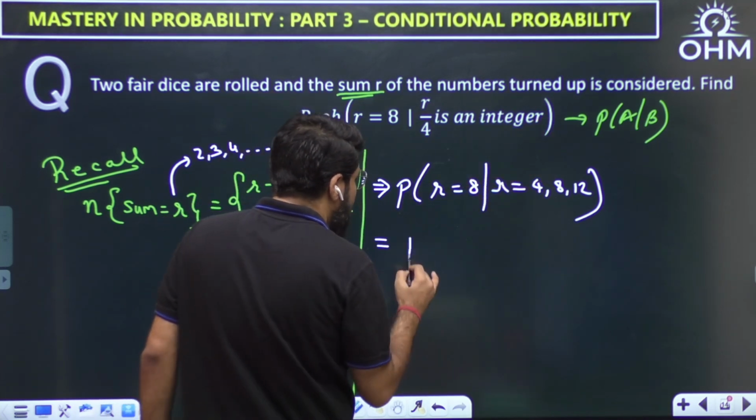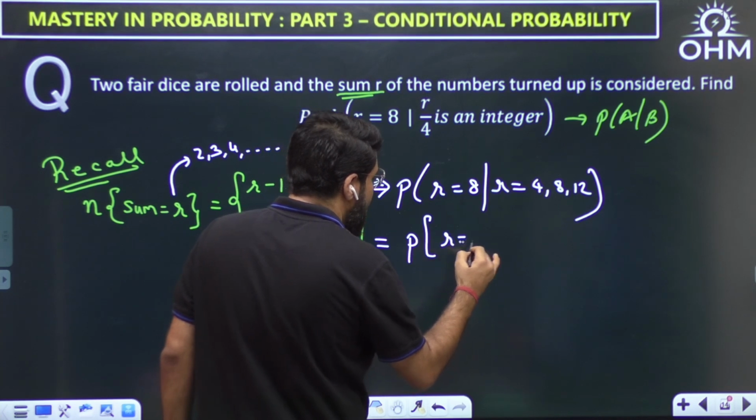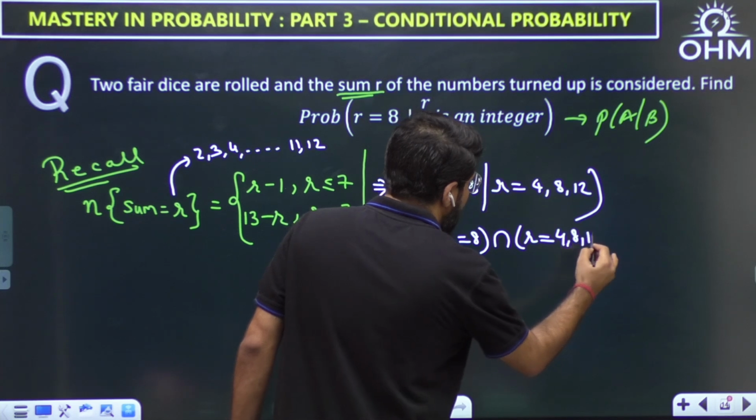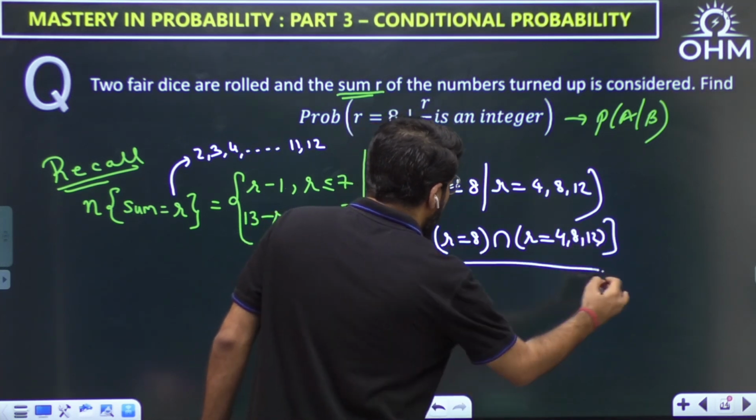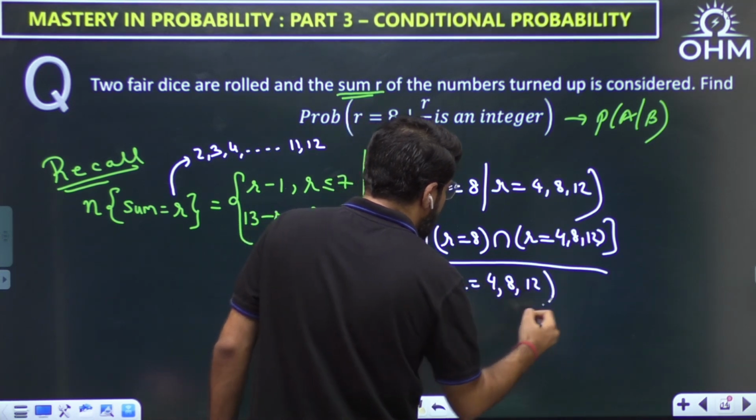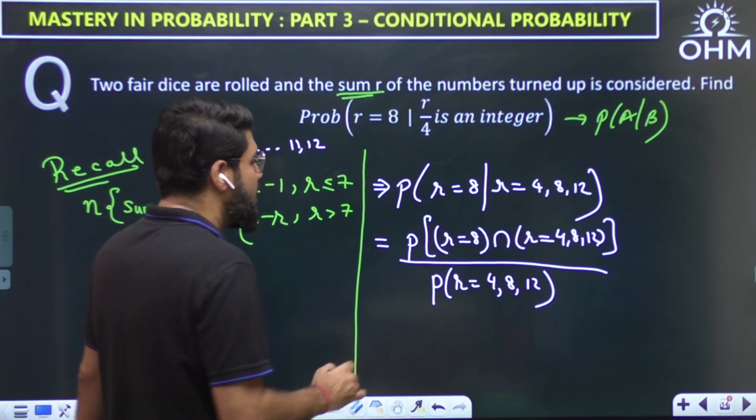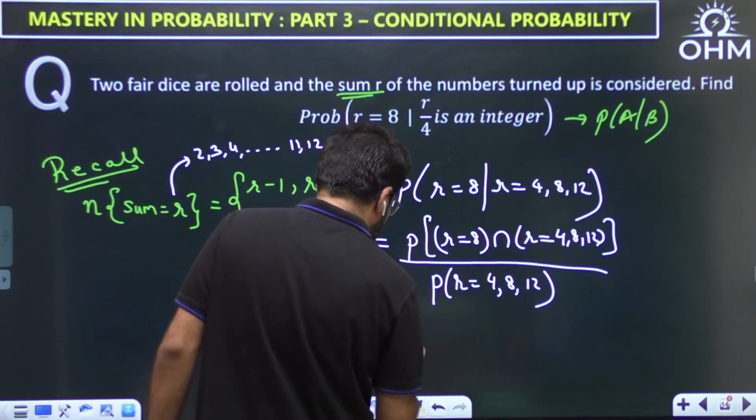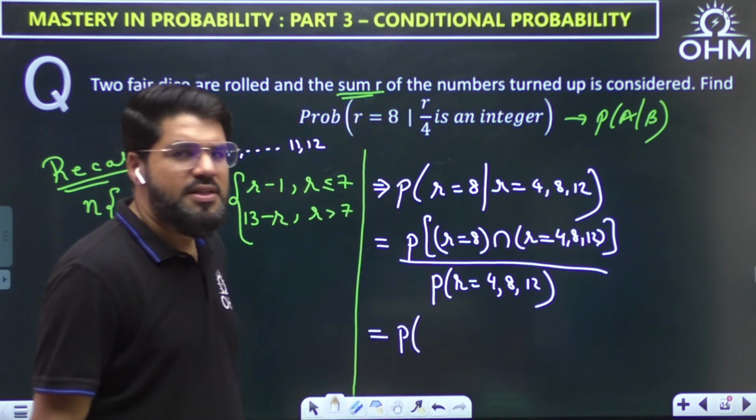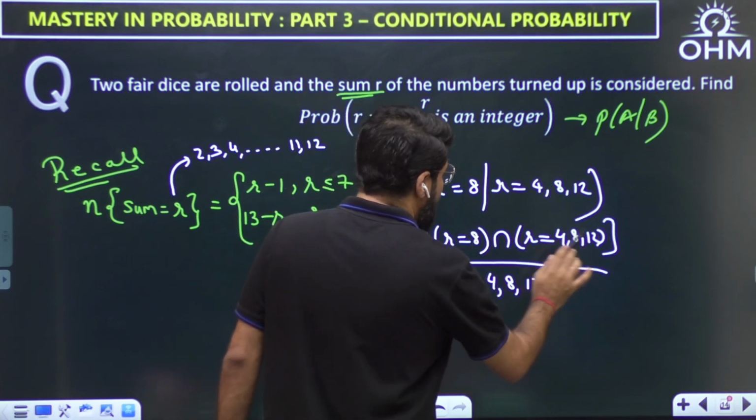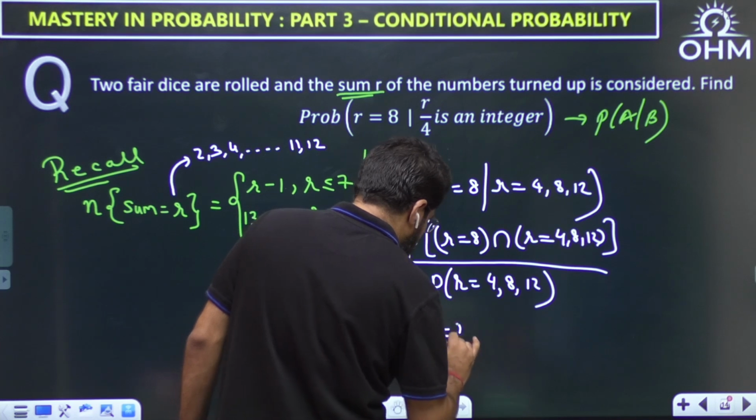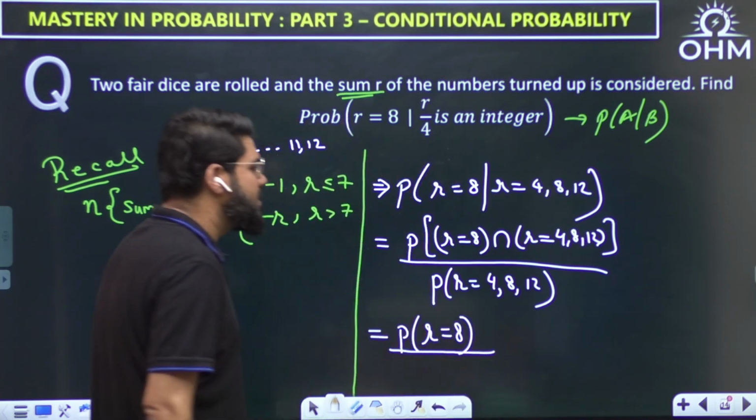P of A given B should be equal to P of A intersection B, the numerator, the intersection, divided by probability of B, the probability of R equal to 4, 8, 12. Okay, now what is the intersection in the numerator? The numerator has 8, and 4, 8, 12. The common is 8.